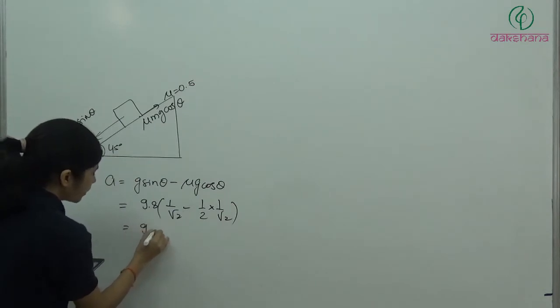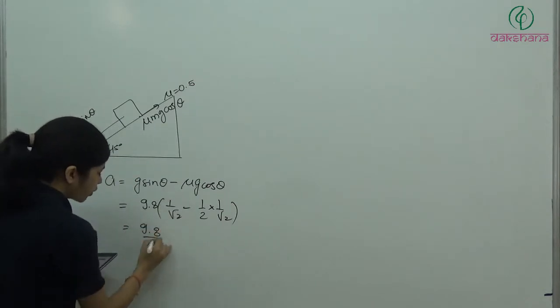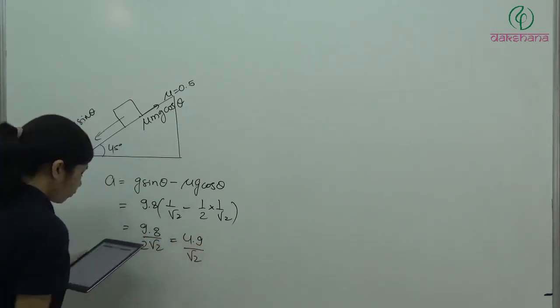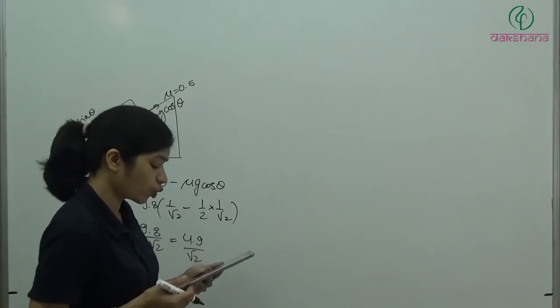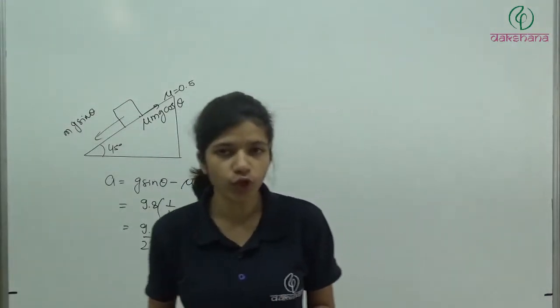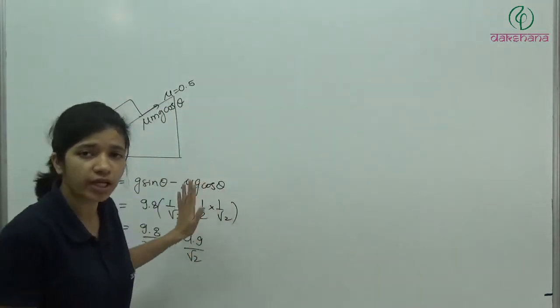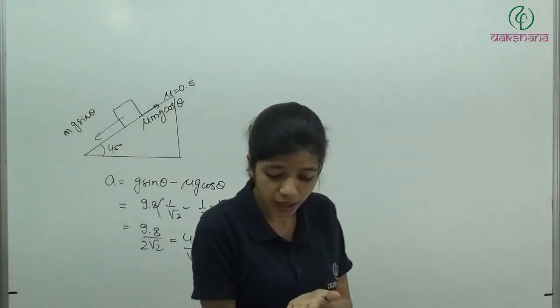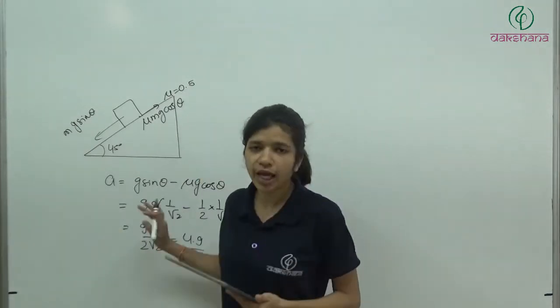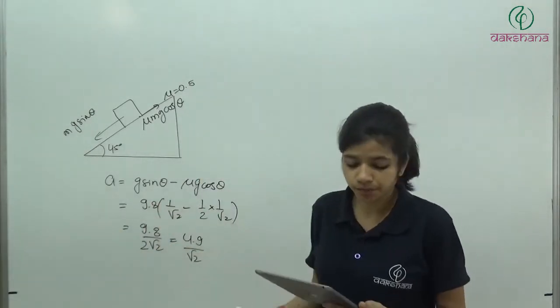What we'll get? Taking 9.8 by root 2 common, 1 minus half, what will it be? Half. So we got 4.9 by root 2, or 9.8 by 2 root 2. So it is given in the fourth option. So this is very simple. Such questions come, this one came in the Manipal exam of 94, 97. So such questions come, and can still come now.